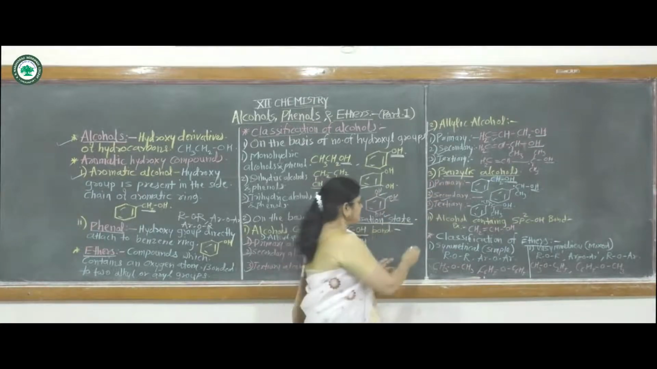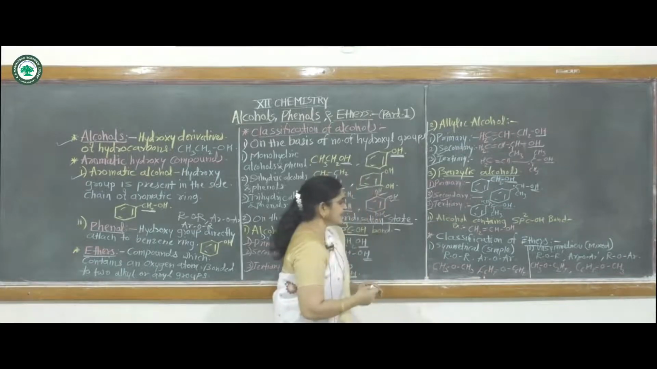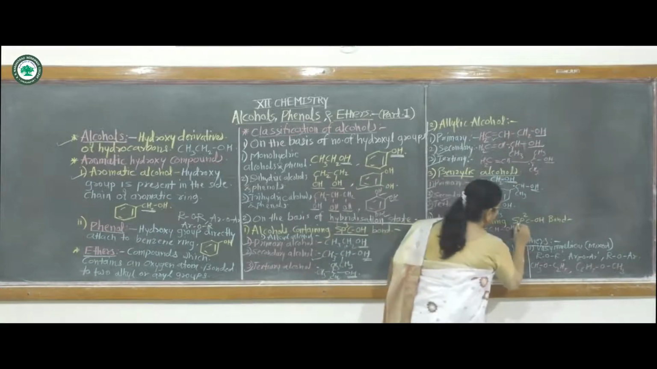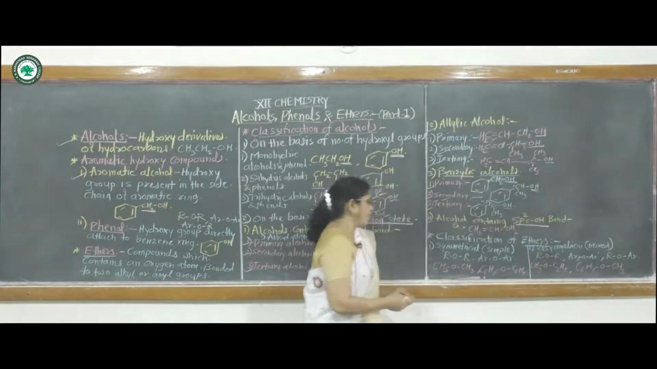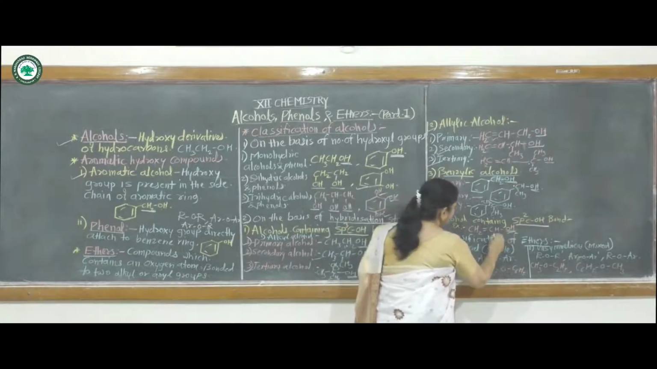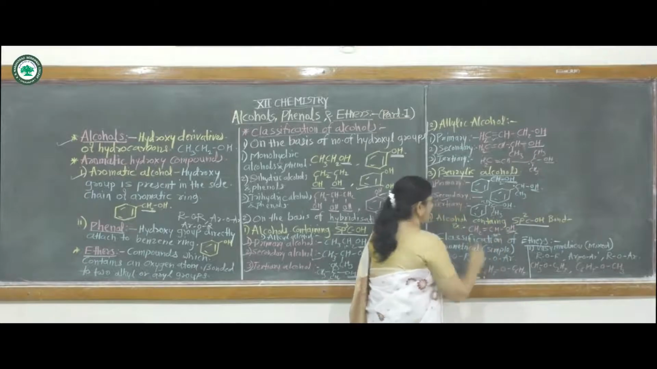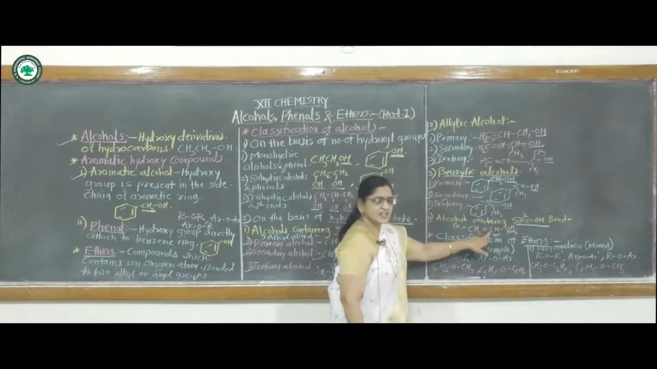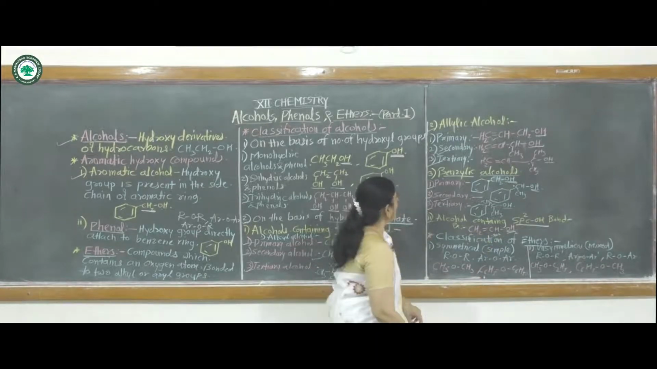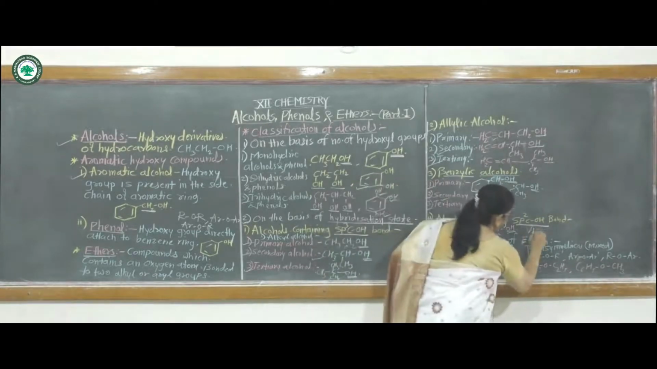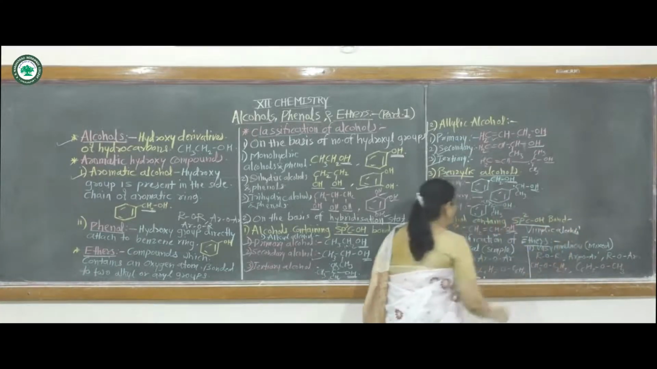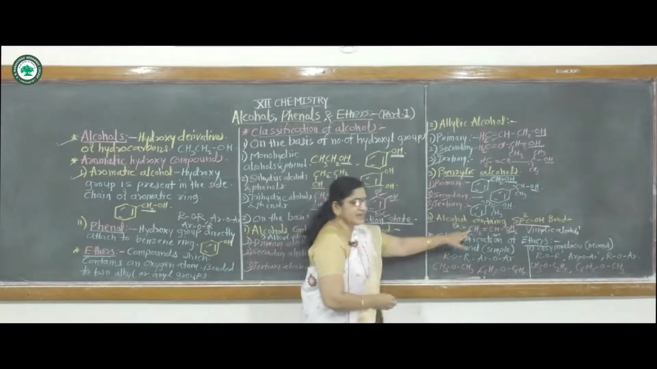Then second, that is alcohol containing an sp2 carbon OH bond. In this compound, the OH group is attached to an sp2 hybridized carbon atom. This carbon atom is an sp2 hybridized carbon atom. This is also called vinylic alcohol. An example of this is vinyl alcohol.